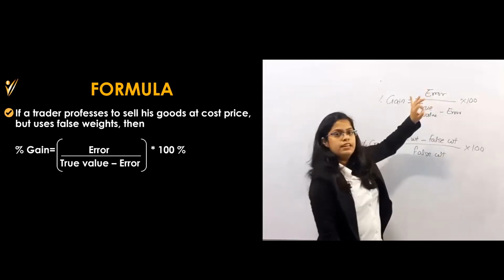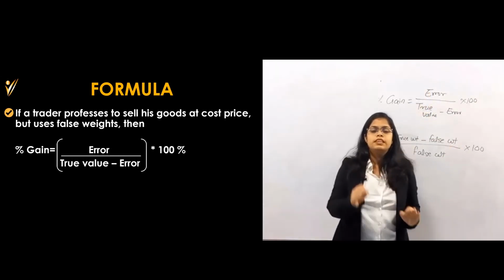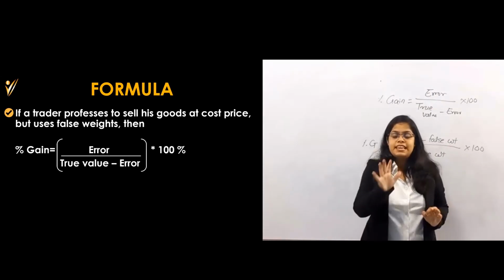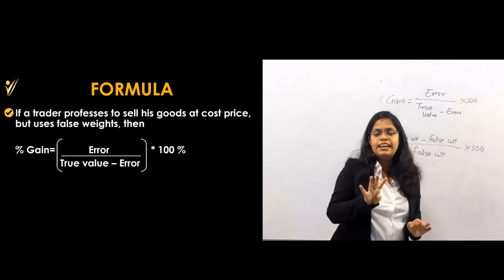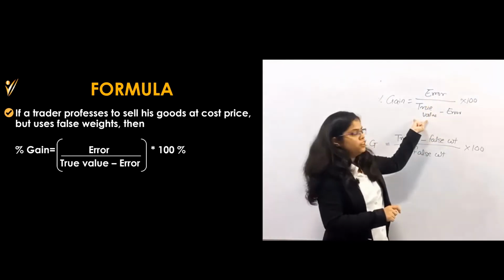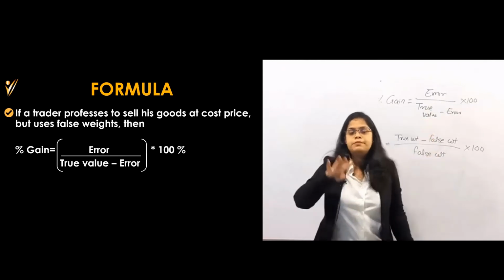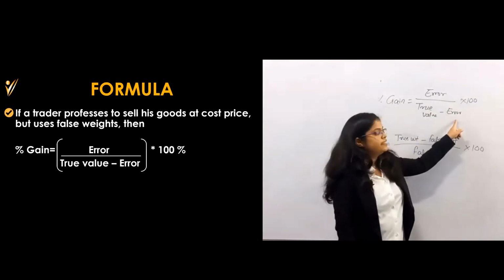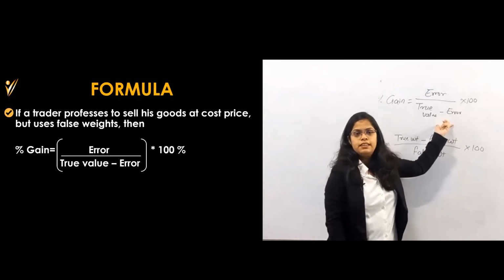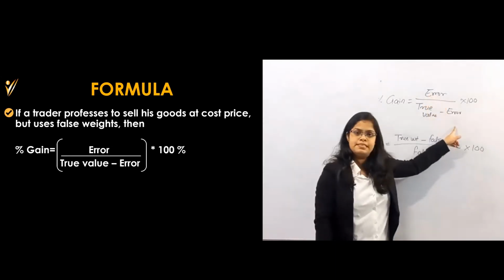Error is what? Suppose he is using only 600 gram instead of 1 kg. That means error is 400 gram. Divide by true value, which was 1000 because 1 kg means 1000 gram, minus error 400, that means total is 600. So you are getting 400 by 600.